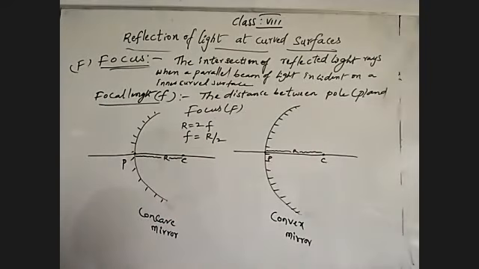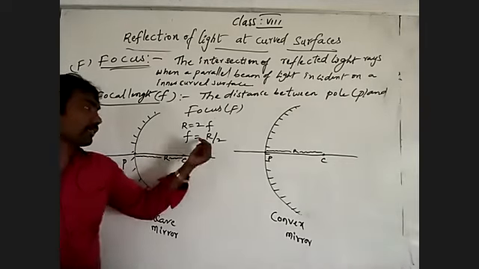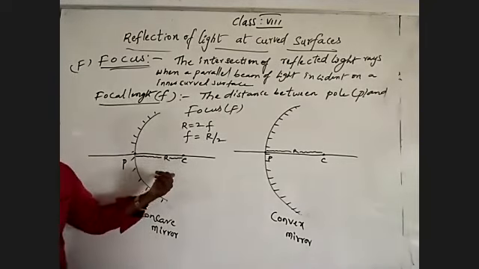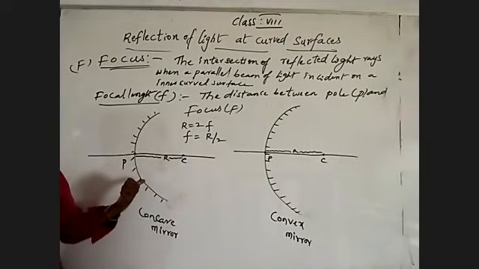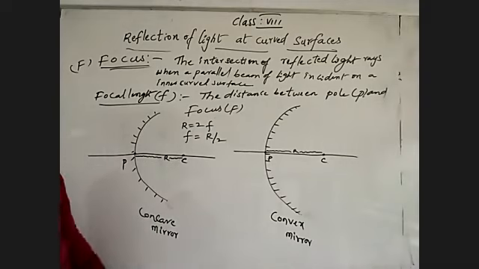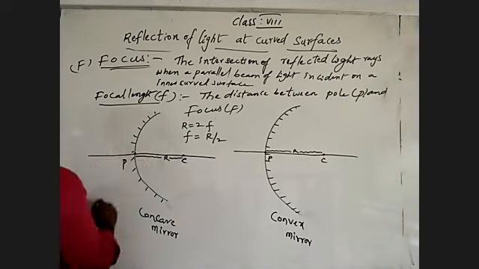The radius of curvature is the distance between the pole and the center of curvature, so the focal length is exactly the middle.